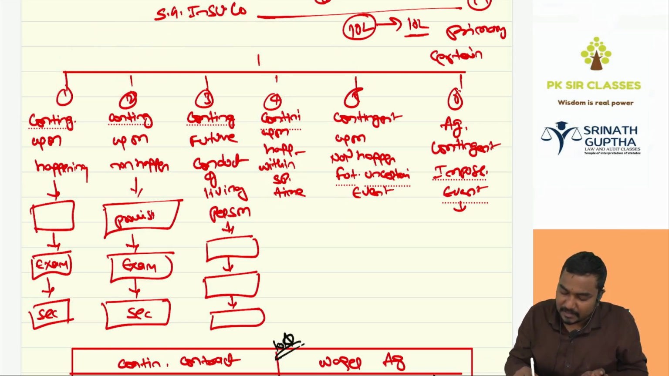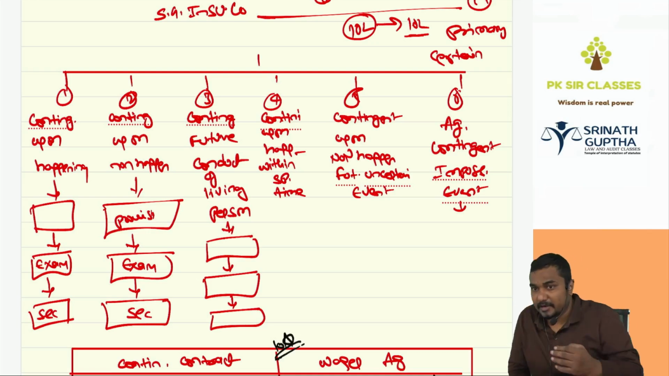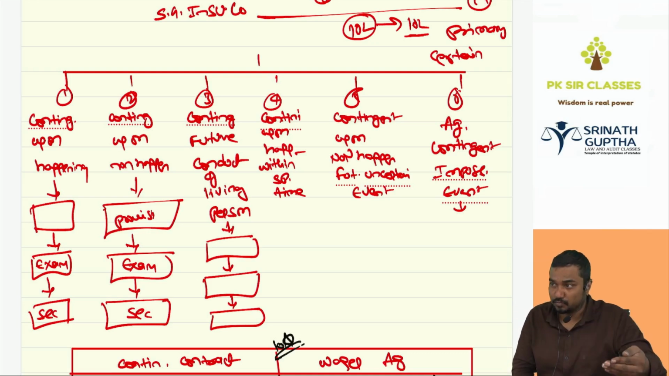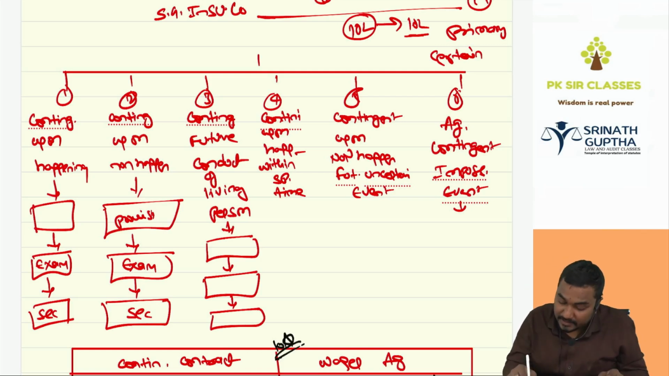Next, the third one, contract contingent upon the future conduct of a living person. Contingent means depending upon. I said to Kavya, I will give 1 lakh if you marry Chintu. If you do not marry Chintu, I will not. Or, I will give you a bike if you clear CA foundation. Giving the bike depends upon the event. Which event? Conduct of a living person. Conduct means behavior of a living person.